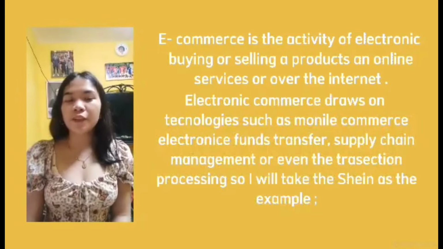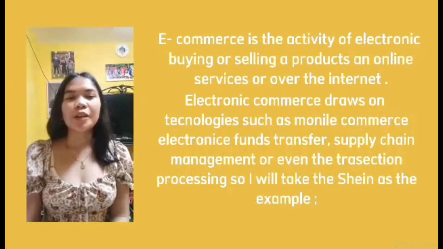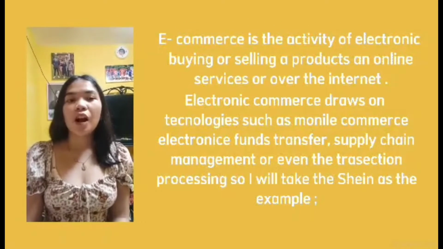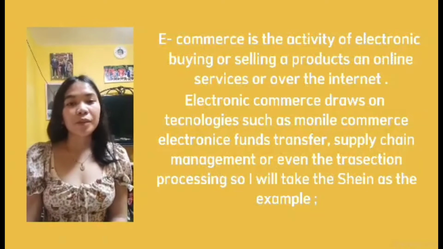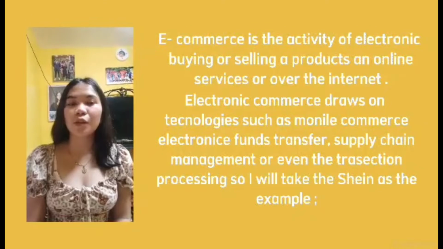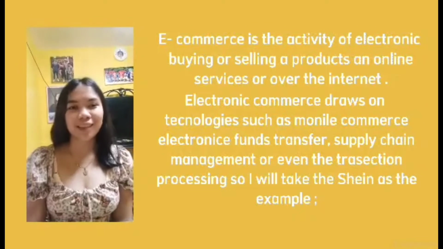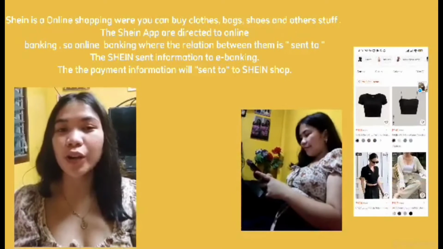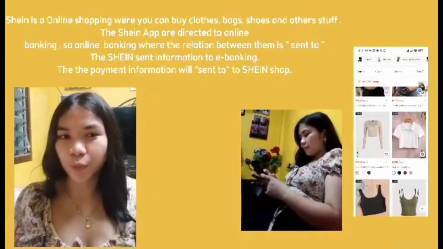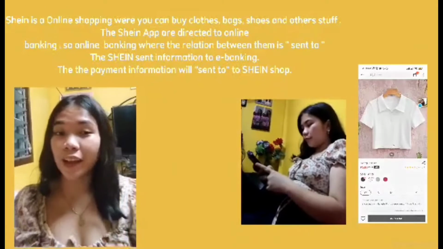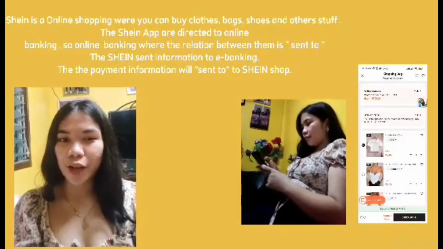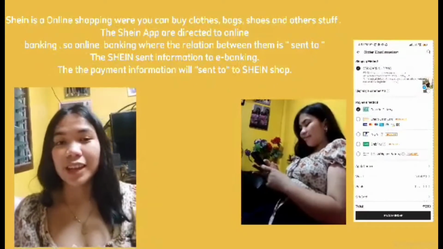E-commerce is the activity of electronically buying or selling products on online services or over the internet. Electronic commerce draws on technologies such as mobile commerce, electronic funds transfer, supply chain management, and transaction processing. I will take Shein as the example. The Shein app is connected to online banking, where the relation between them is established. Shein sends information to e-banking, and the payment information is sent to the Shein shop. That's the example of a relation between Shein and e-banking.